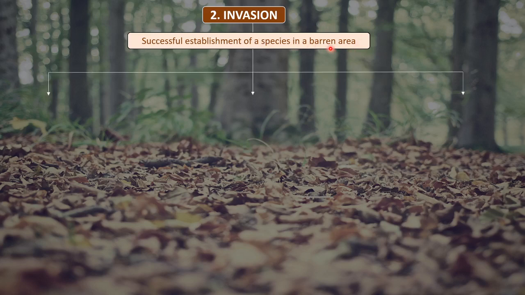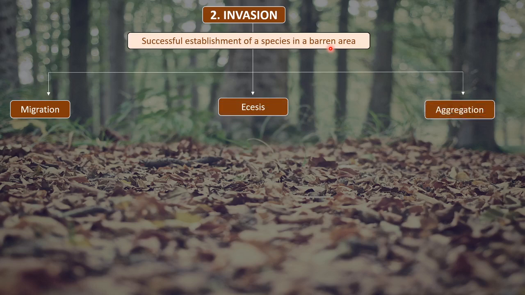Now invasion has three main steps. These are migration, ecesis and aggregation, right? So let us understand what migration is.